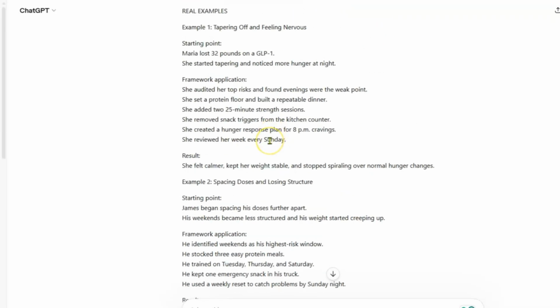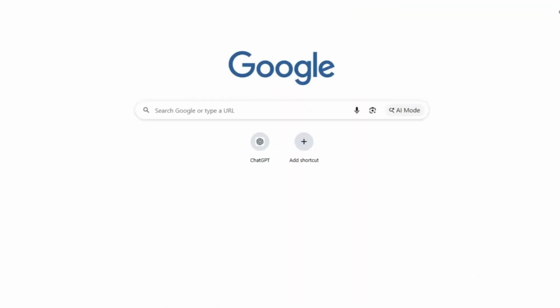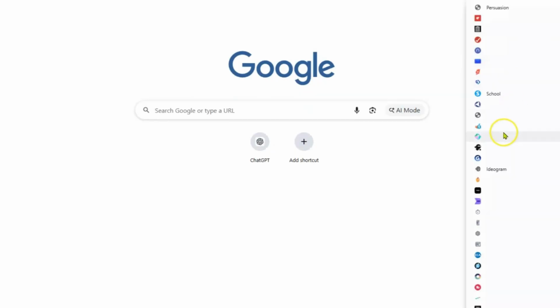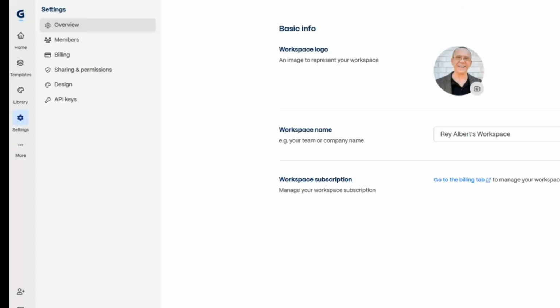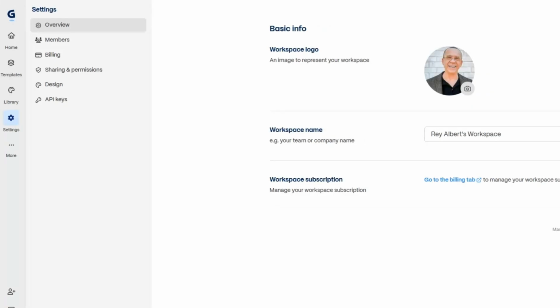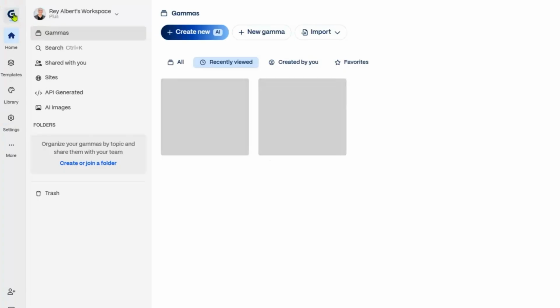Well, here's the thing. There's a program that you can use. Let me open up another window here. I will go to my thing here, and we're going to go down here to this right here. It's called Gamma. And Gamma is free to join. It doesn't cost you any money. There is also a premium version of this, but let me just show you how you can use it for free. So let me go over to Gamma here.